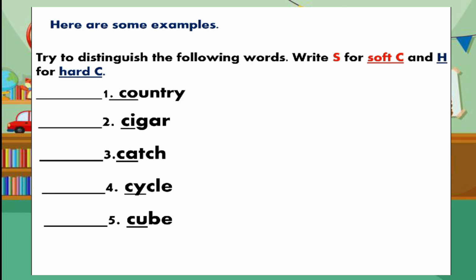Children, what did you learn about our lesson? What will be the difference between hard C and soft C? Very good. Soft C is when it is followed by vowels like E, I, and Y, and it sounds as S on the word. While hard C is when it is followed by vowels like A, O, and U, and it is read as K.